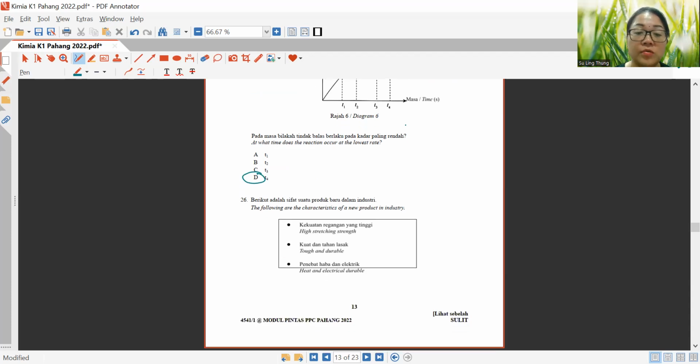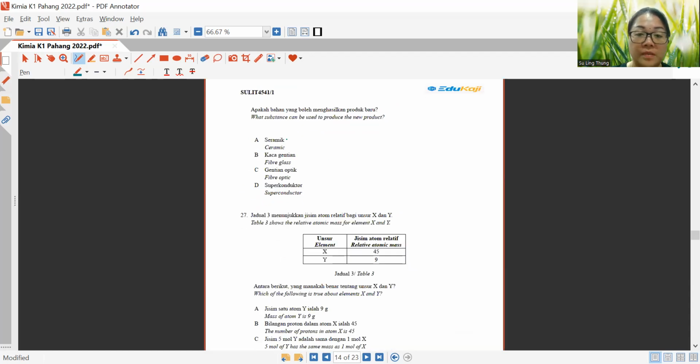Okay, now question 26. The following are the characteristics of a new product in industry. It has a high stretching strength, tough and durable, heat and electrical insulator. What substance can be used to produce the new product? So this one will be fiberglass, because fiberglass has this special characteristic whereby it is an electrical insulator.